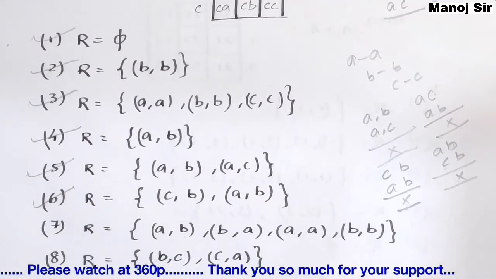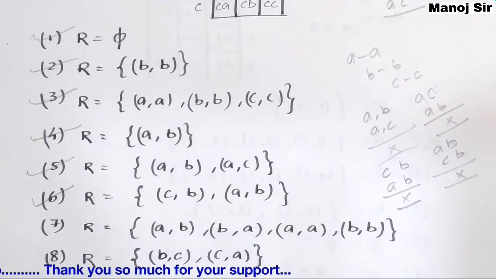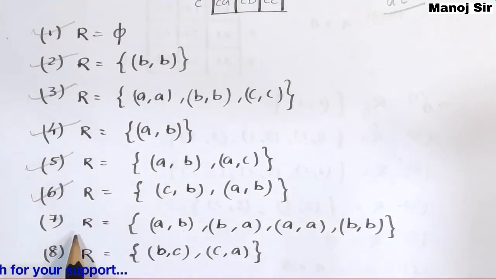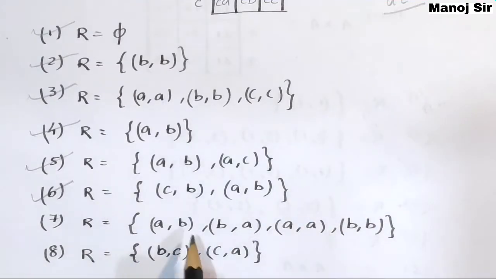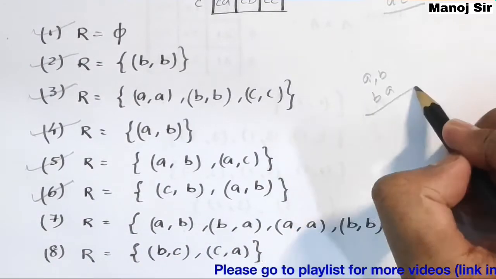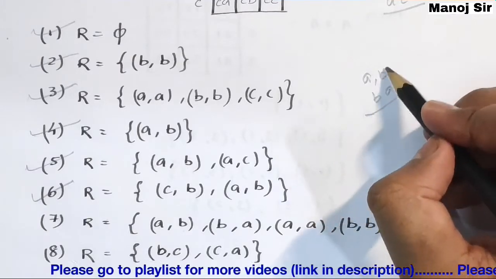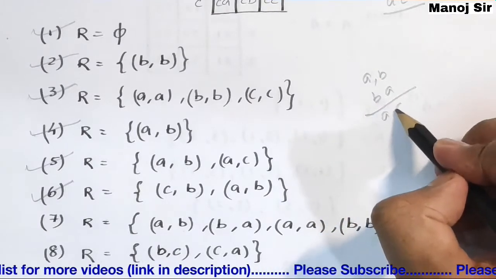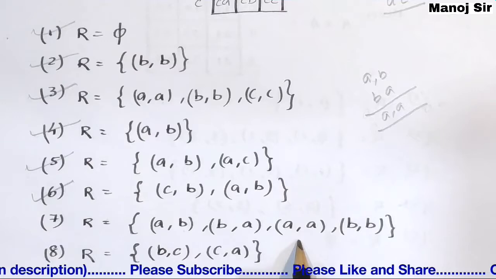Now coming to the seventh part, the most important part. Let us discuss the seventh relation, that is (A, B), (B, A). Here we have A comma B, then B comma A. Here you can see B gets cancelled, and you are left with A comma A. Here you can see A comma A is present.